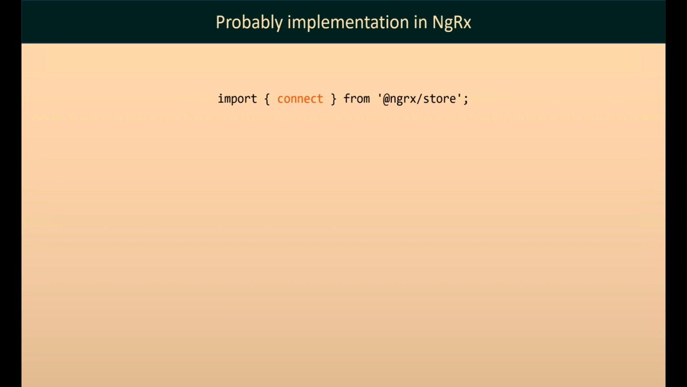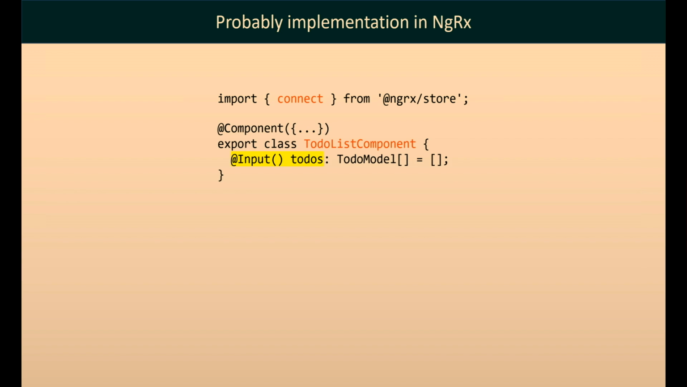And so again, this is hypothetical. This is not something that already exists, but this is what came up during discussions with the team. So suppose you have a connect function. And this function takes a component class and the mapping between a component's inputs and global state, part of global state.